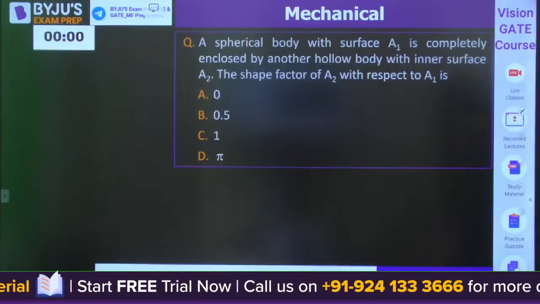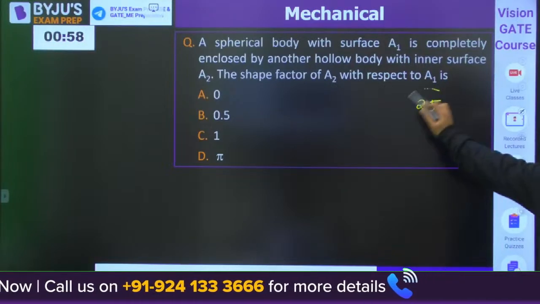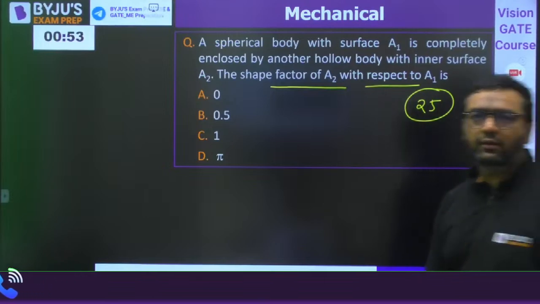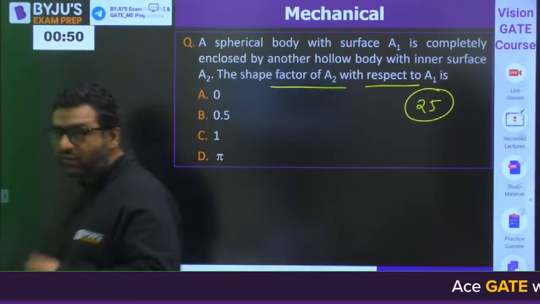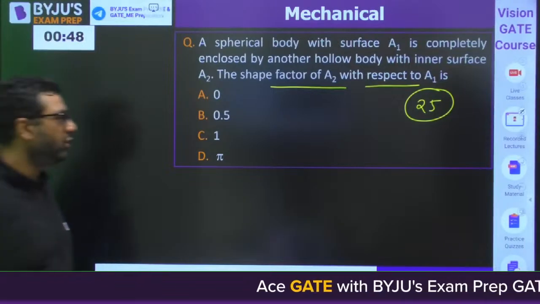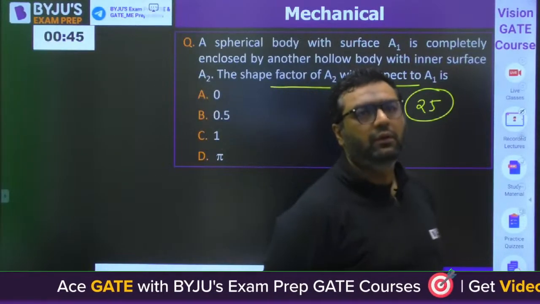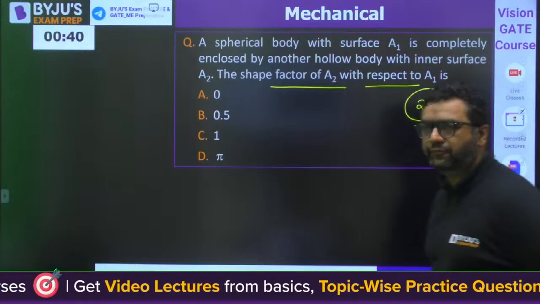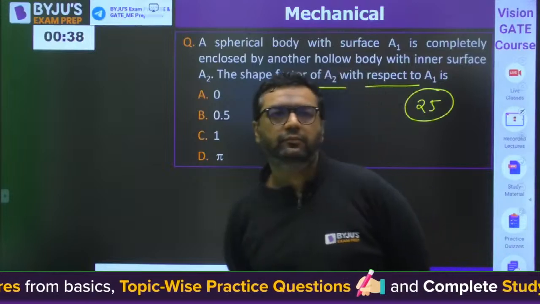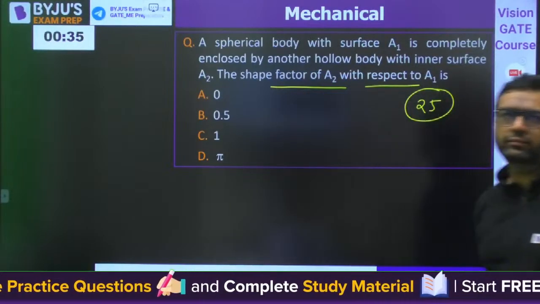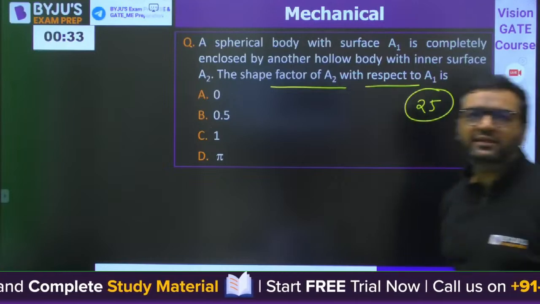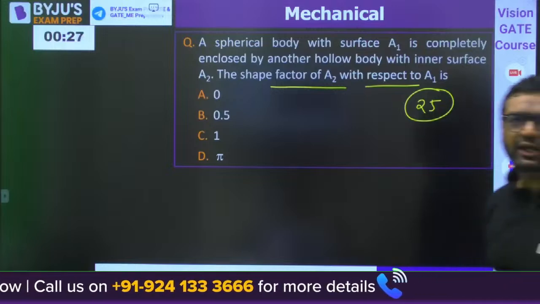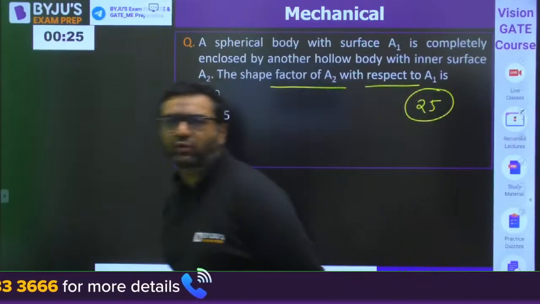So moving to the next question, question number 25. When one body is inside other, what is the shape factor of A2 with respect to A1? Very easy question. A spherical body with surface A1 is completely enclosed by another hollow body with inner surface A2. The shape factor of A2 with respect to A1.